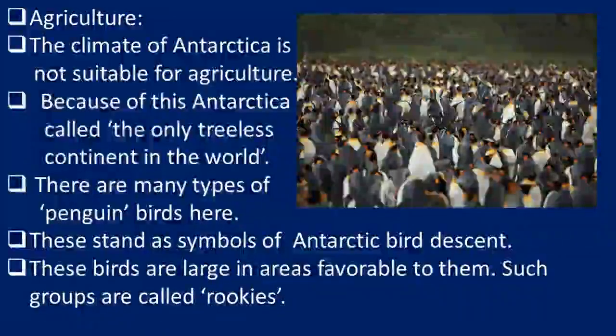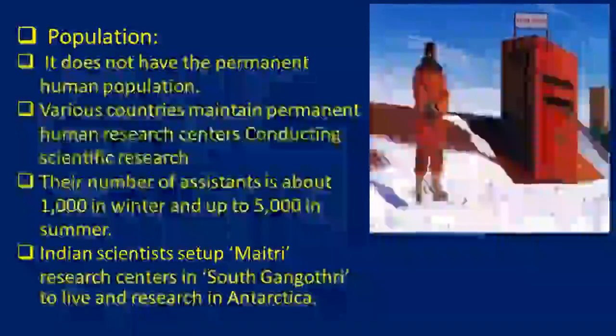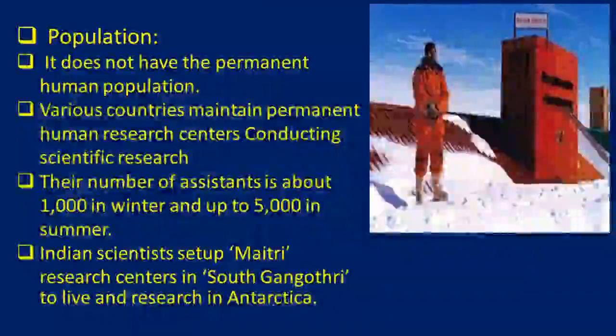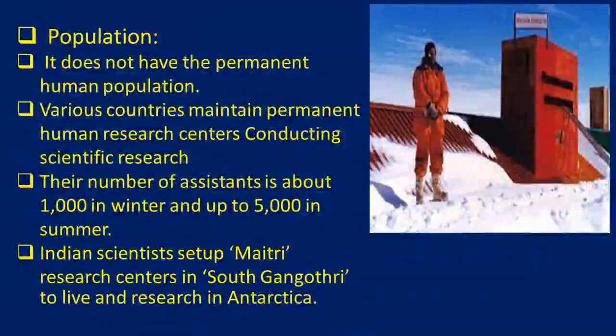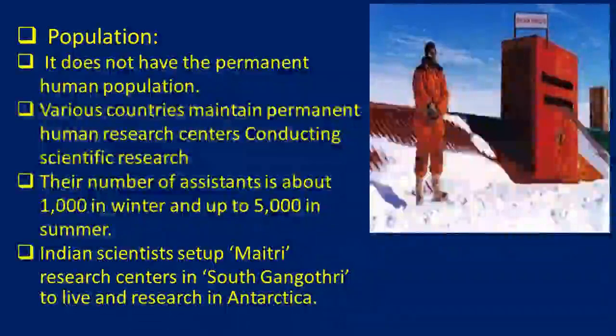These birds are found in large numbers in areas favorable to them. A group of these penguins we call a rookery. These are the rookeries. And the population: as we know, there is no permanent population, and even the temporary population exists only because various countries have established research centers.